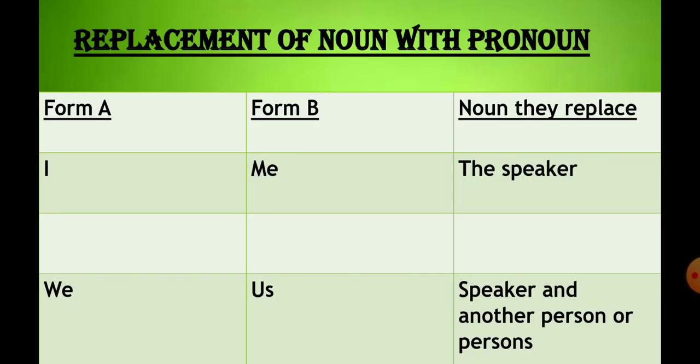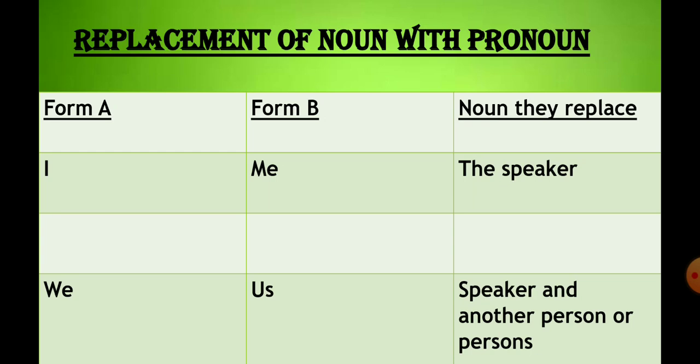Students, I have prepared a chart for you all to understand the replacement of noun with pronoun. In this chart, form A are the pronouns which are used in place of noun in the naming part, whereas form B are the pronouns that are used in place of the nouns which are in the telling part. The third column refers to the replacement of the noun by the pronouns mentioned in form A and B.